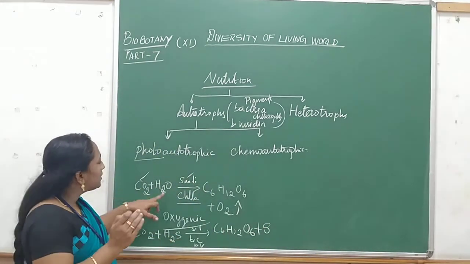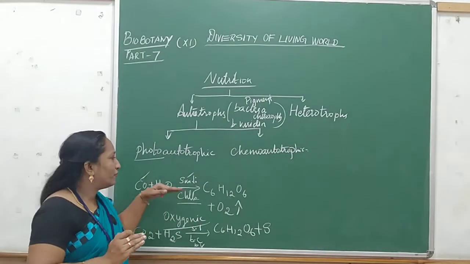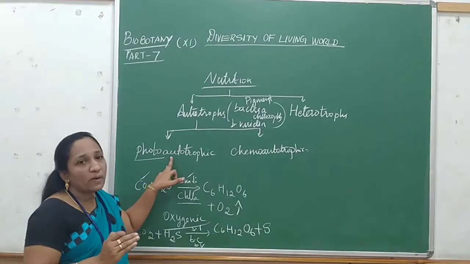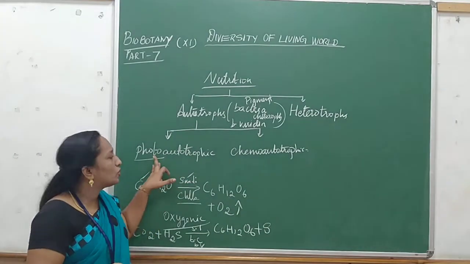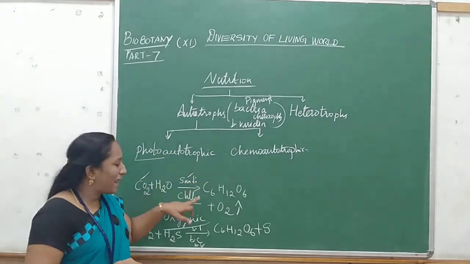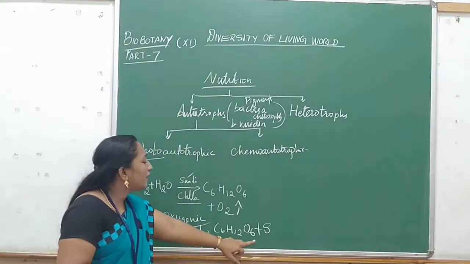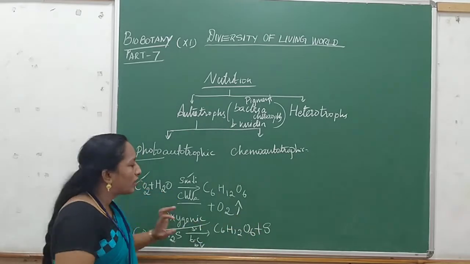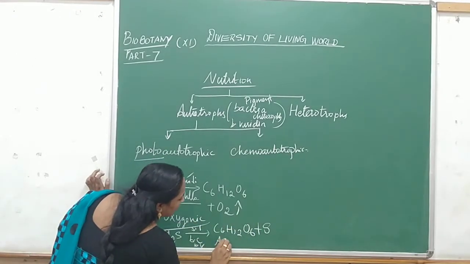This is the thing which differs from the eukaryotic plant. This type of nutrition is called photoautotrophic nutrition in bacteria. Here, instead of oxygen, sulfur is produced as a byproduct, so it is called an anoxygenic reaction.